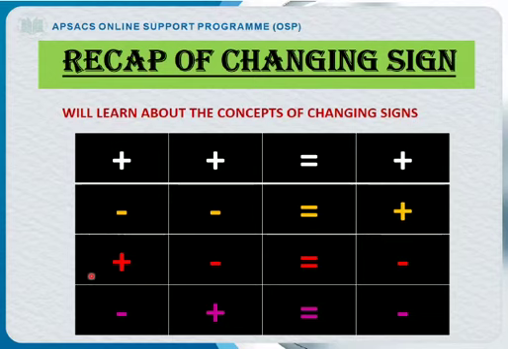Plus minus, if one digit is positive and other is negative, then what will it make? Minus. Means plus 3 minus 4, what will become? Minus 1. Minus plus minus, again plus plus plus, minus minus plus, plus minus minus, minus plus minus. As you are going to move forward, you all will remember and you are going to be able to recap these changing of signs.